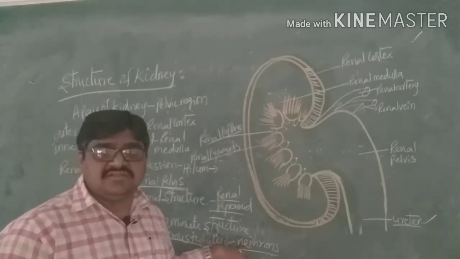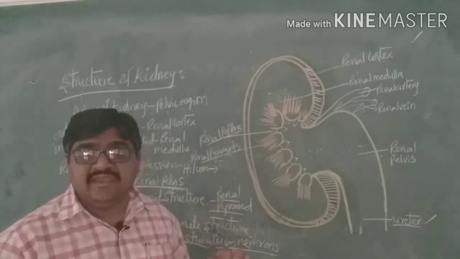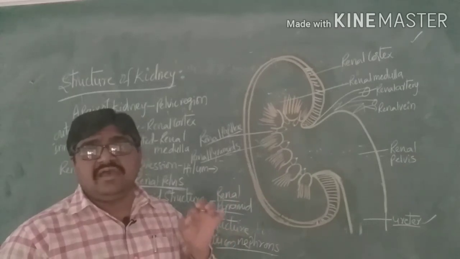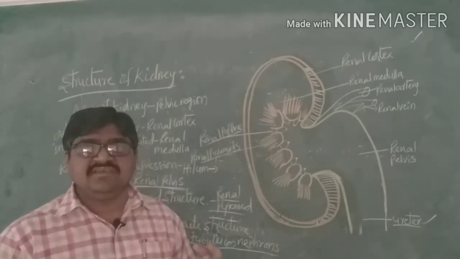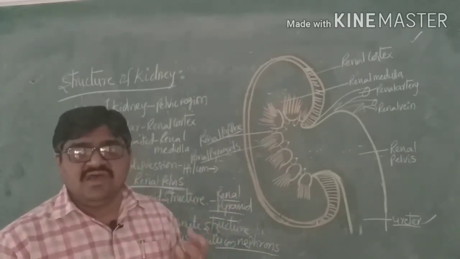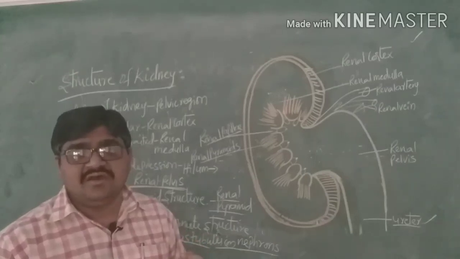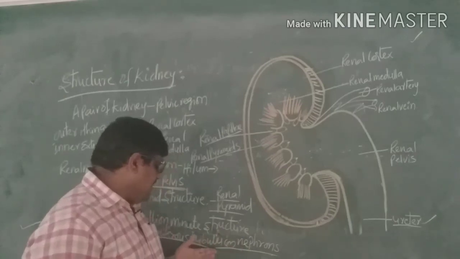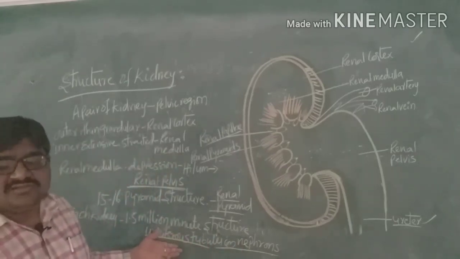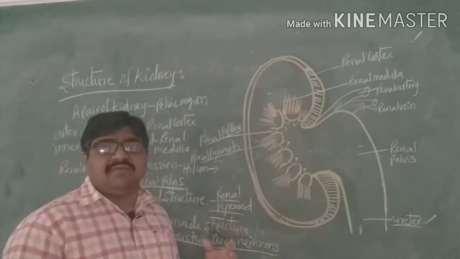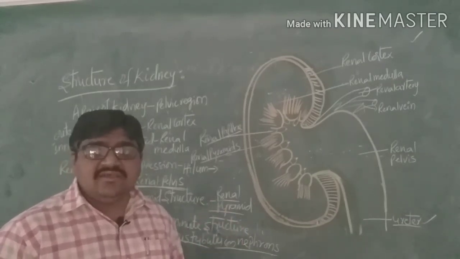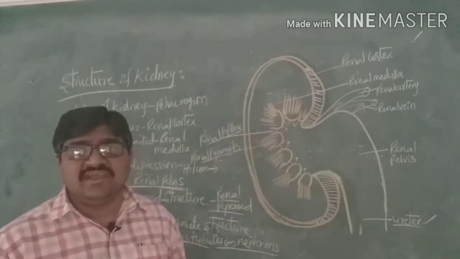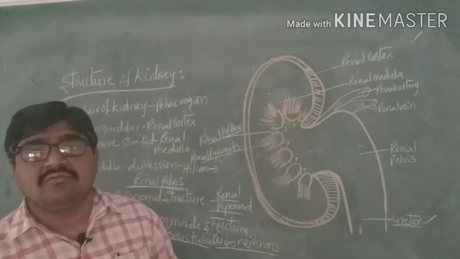These nephrons are the structural and functional units of kidneys. Urine excretion takes place with the help of these nephrons, that is, the uriniferous tubules. They give a definite shape to the kidney, and they excrete the waste materials from our body.